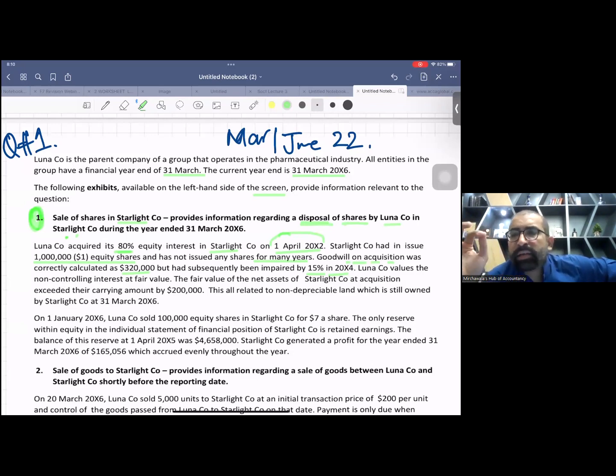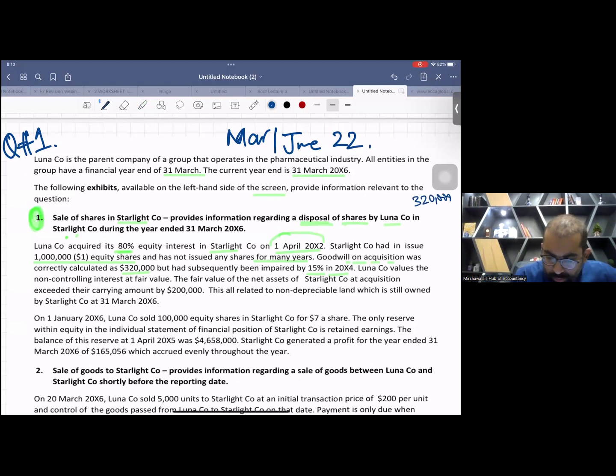Yes, 48,000. So dear student, be very active. 320,000 less 48,000 impairment, so how much goodwill is left now? It's 272. After all these years, 272K goodwill is left.